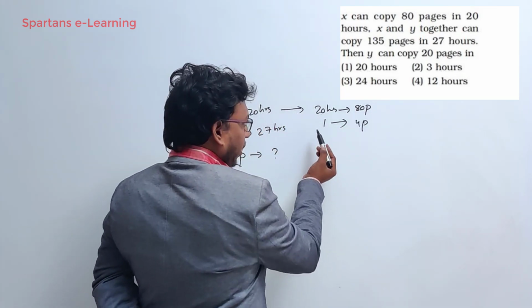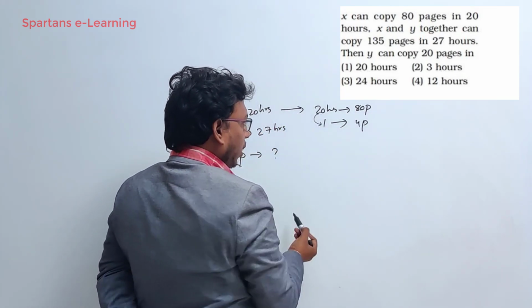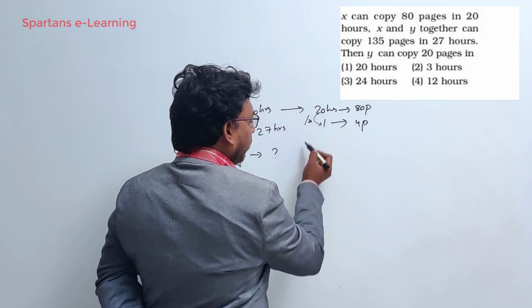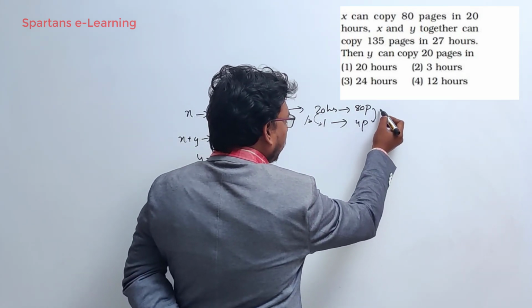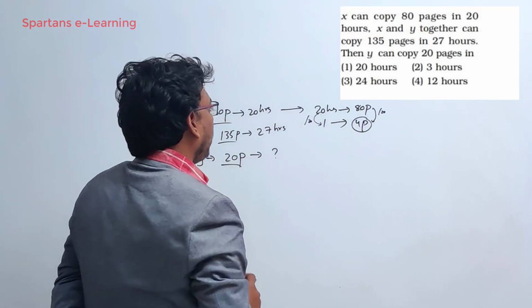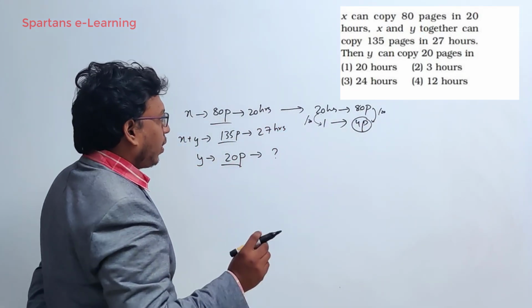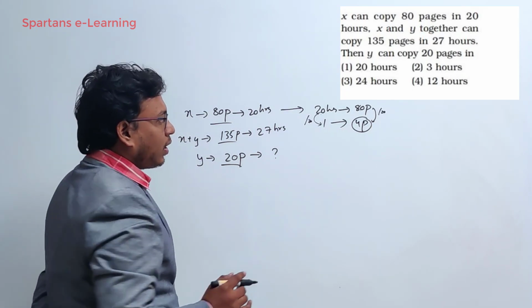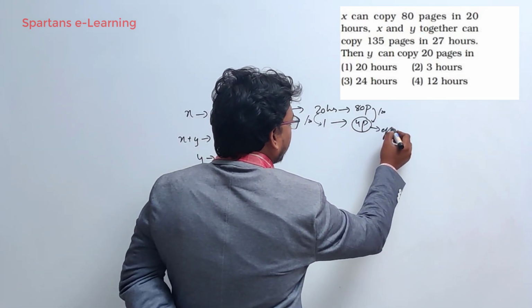So 4 pages per hour is the efficiency of X.